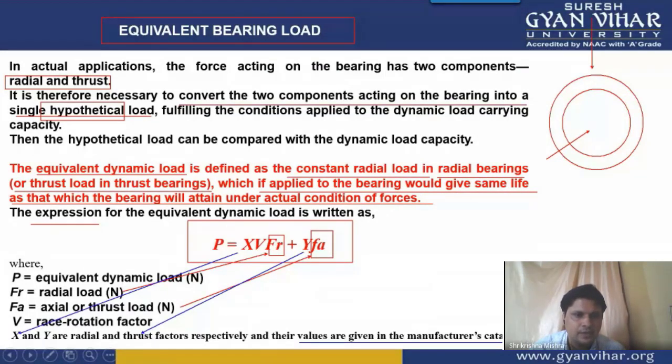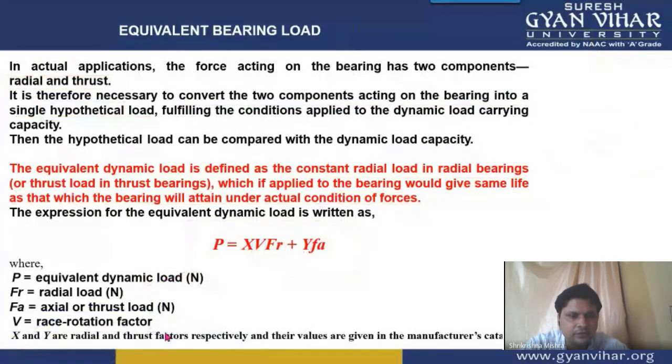Then, students, one more thing is there, which is your capital V. Capital V is a factor which is known as the race rotation factor.